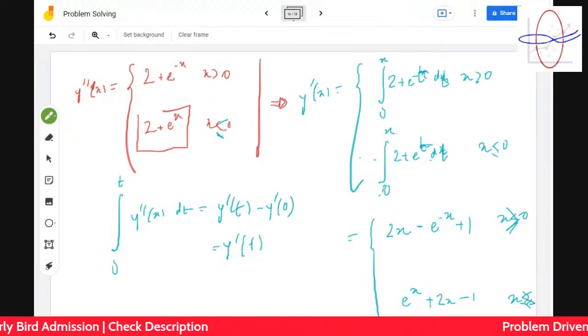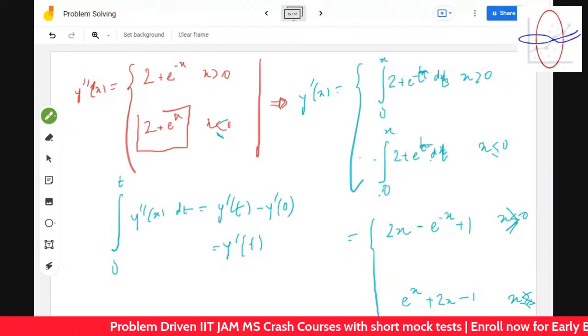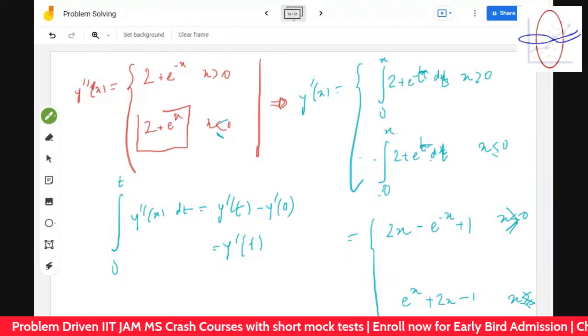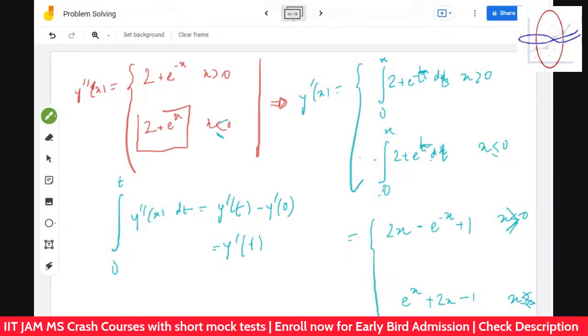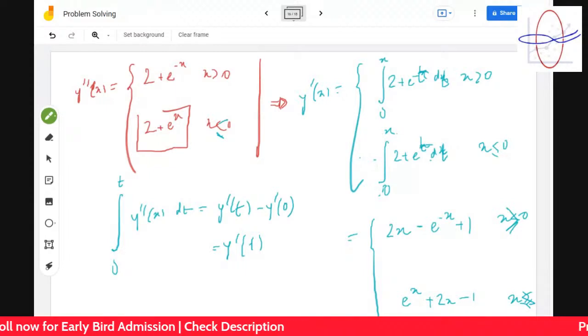So therefore, wherever y dash x is equal to 0, it will always be the minimum. Did you understand this, Suryangsi, Tishika, all of you? Yeah? Good.